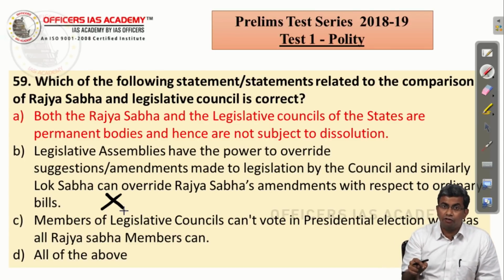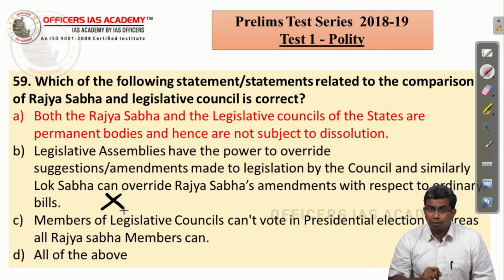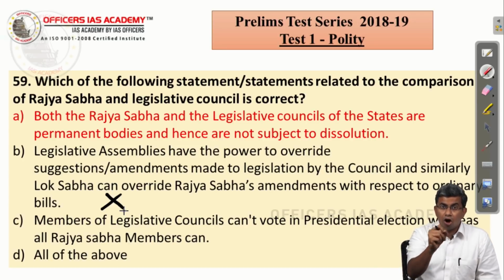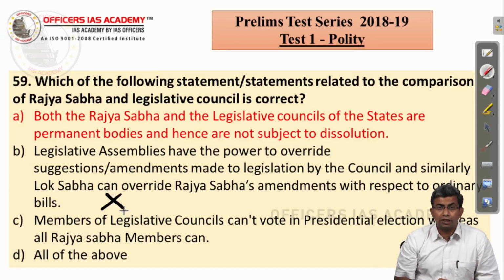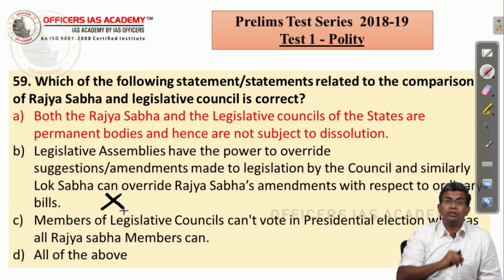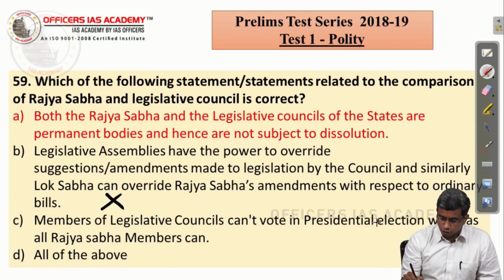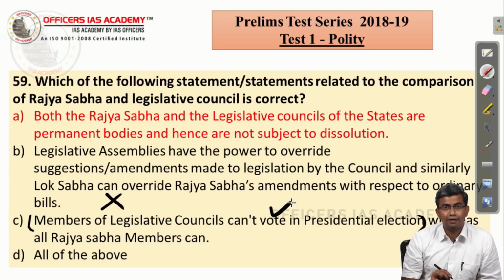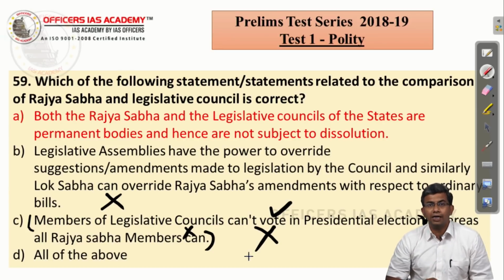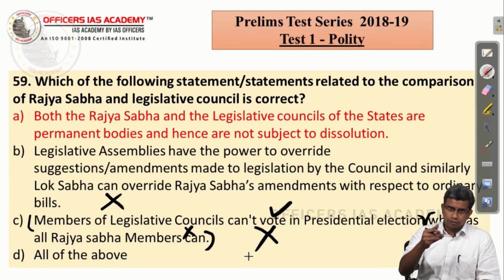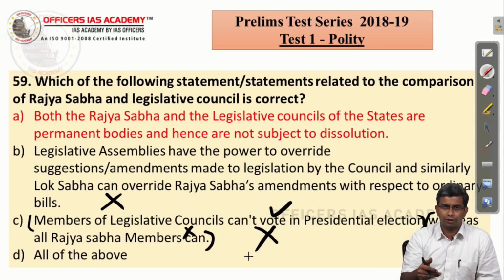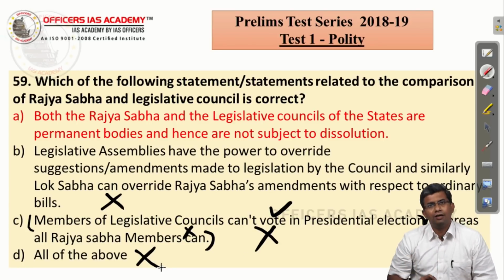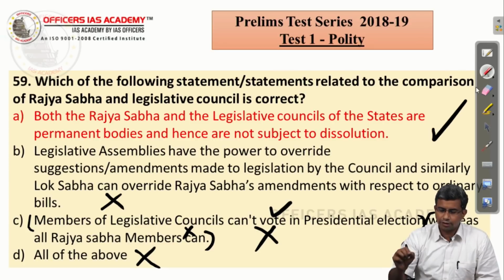So, please be careful while reading the options. You will have to be very, very vigilant. All members of Rajya Sabha do not vote for presidential election. It is only the elected members of Rajya Sabha who vote for presidential election. So, while this part of the statement is correct, this part of the statement is wrong. So, overall the statement cannot be marked as correct. And once you know that two statements are wrong, all of the above automatically is not a correct statement. So, the correct answer is A.